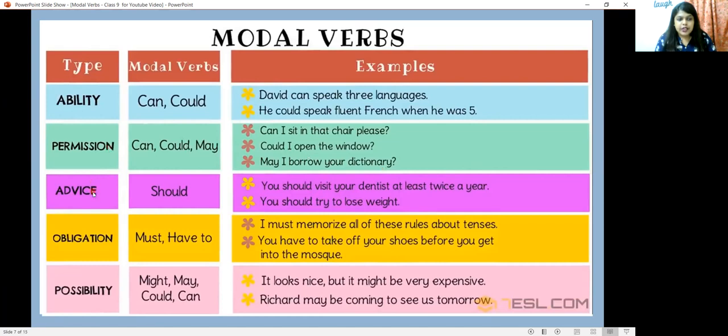For advice, you can use the word should. You should visit your dentist at least twice a year. You should try to lose weight. For obligation, you can use the word must or have to. I must memorize all of these rules about tenses. You have to take off your shoes before you get into the mosque. For possibility, you can use the word might, may, could, or can. It looks nice, but it might be very expensive. Richard may be coming to see us tomorrow.